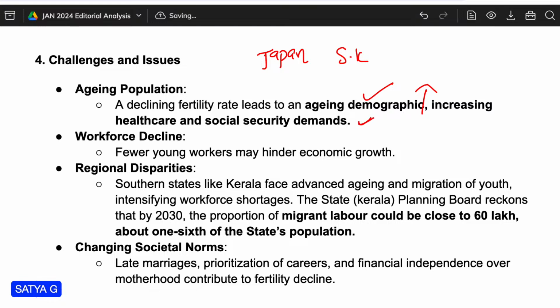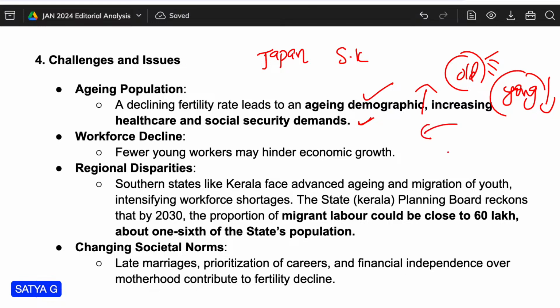That you can mention. And workforce decline, because when people are old, they can't work. So younger people are fewer, then the workforce is going to decrease. Ultimately, production will decrease. When production is decreasing in a country, GDP will decrease, so the growth of the country will finally decrease.